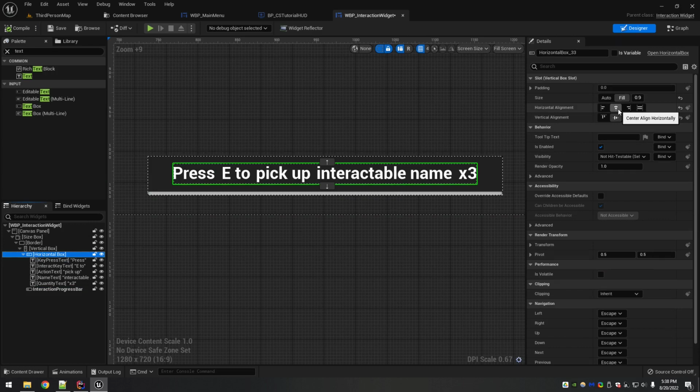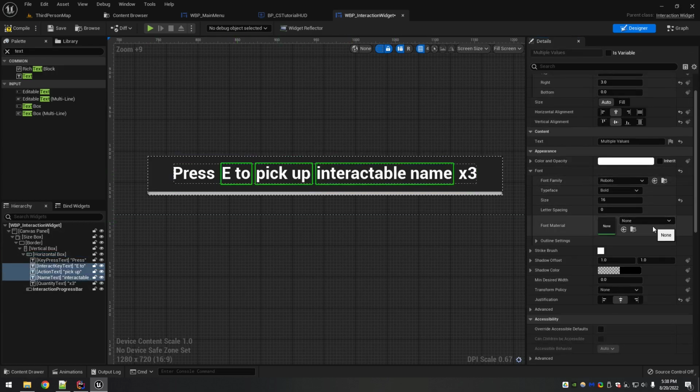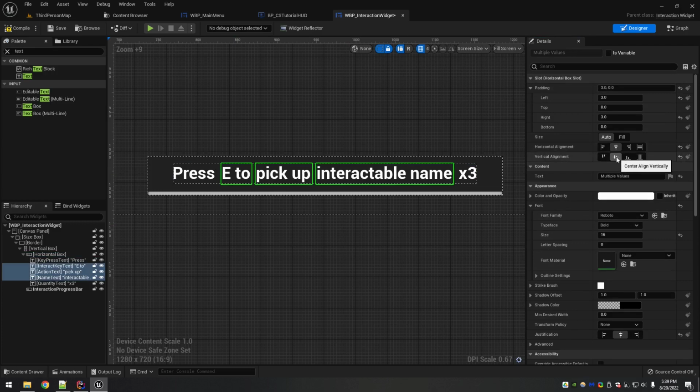Now I wanted to make sure that you still have your center align horizontally, because that'll keep the text in the middle. The vertically, not super crucial, because either way it's going to be in the middle. I think because I actually took the text themselves and made it center, right? So if you click here, you can actually change where the text is, and you can see it's kind of moving a little bit. So I wanted that one to be centered as well. So made everything centered. I also made the justification on the text centered down here in the details panel.